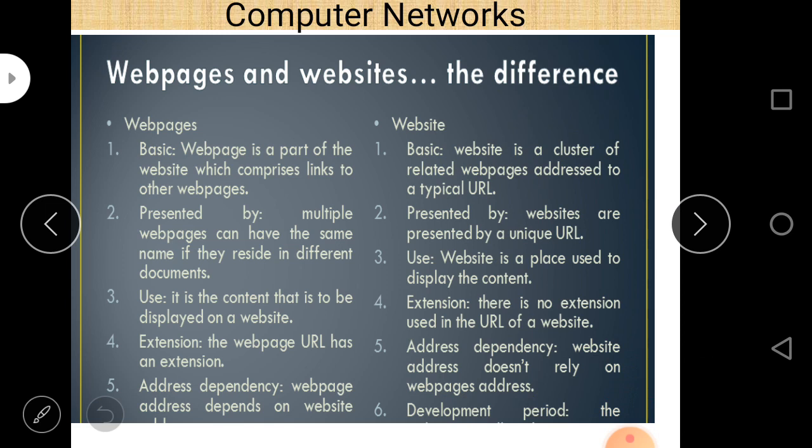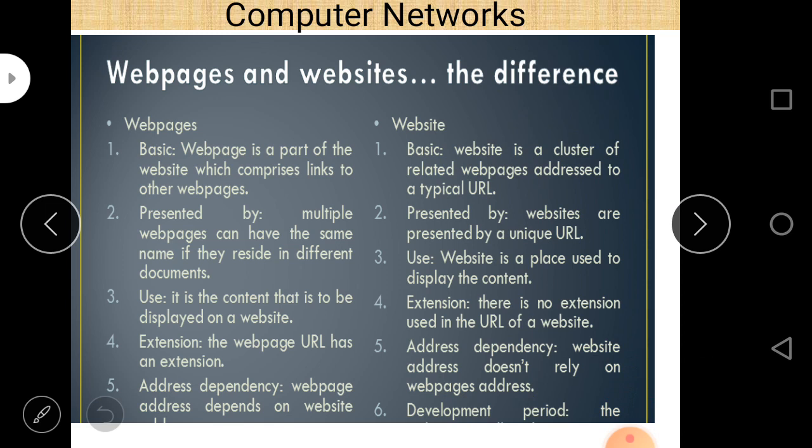So a URL is always unique, and websites are represented using URLs. Web pages are the content that is to be displayed on a website, and a website is a place used to display the content.